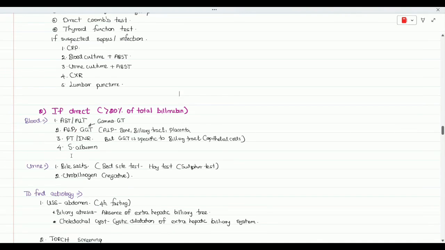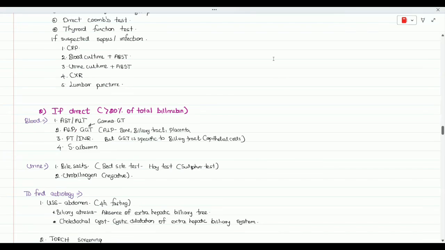negative, because we know the bile is excreted from the liver and transported through the biliary system into our colon. Within the colon, bacteria metabolize this bile and produce urobilinogen, which is excreted in the urine.